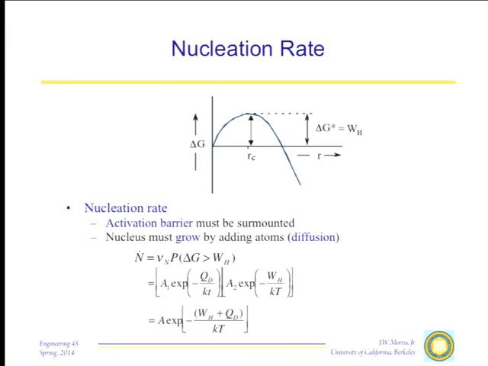Well, how often we try to overcome the barrier, if you start analyzing particular systems, and people have done this, can be a very complicated question to answer because you have to get into precisely the mechanisms by which atoms are added to the nucleus. But whatever mechanism you imagine, you've always got to take an atom from the alpha phase and put it into the beta phase. So there's going to be some sort of diffusional step involved. So the attempt frequency is going to be thermally activated.